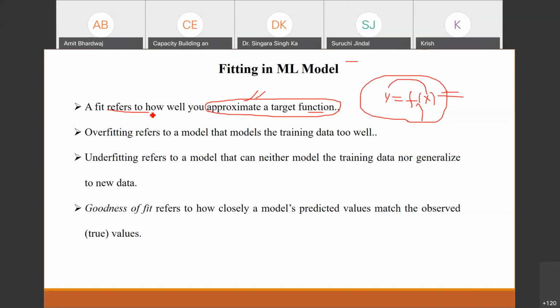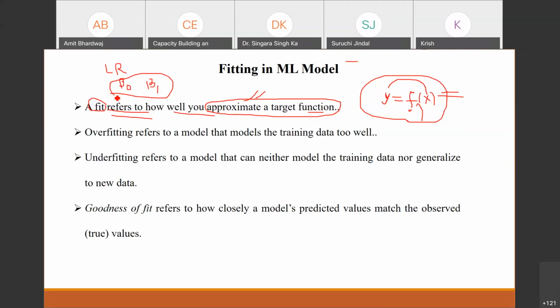So how good a fit is tells us how well this approximation is. We say an approximation is a fit whenever we are getting a good prediction by using this function. Just for simplicity, if we take the example of linear regression, we are finding beta naught and beta 1. If we say we have a good fit, it means these are the values which satisfy the given data, so that it can give a good prediction for the unseen data.